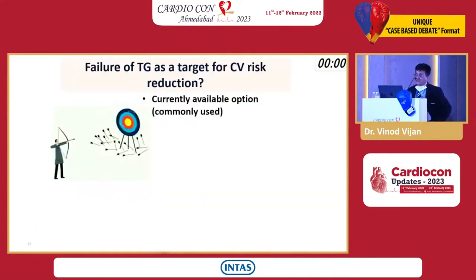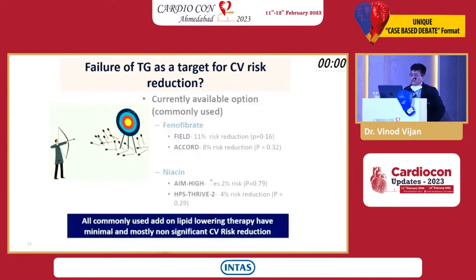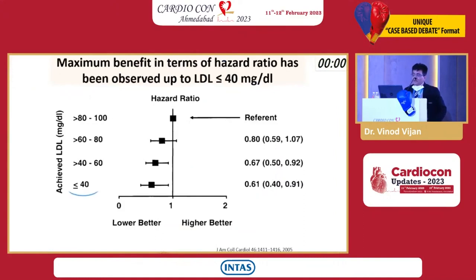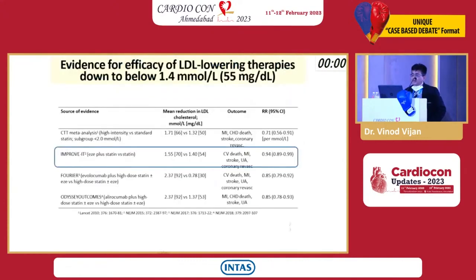and at discharge. So ezetimibe is very commonly used, it is a very cheap drug, and other drugs like fenofibrate and niacin have not even shown any mortality benefit or cardiovascular safety outcome. Lower is always better, and even 53 is better than 70. And if you see the most important trials, PROVE-IT is comparable with evolocumab and alirocumab.